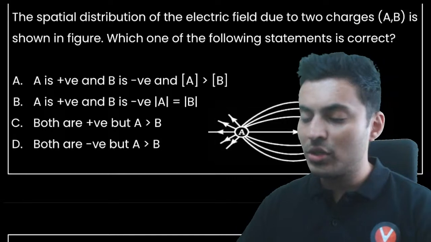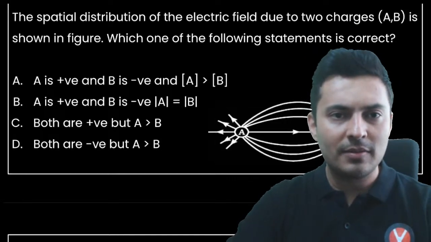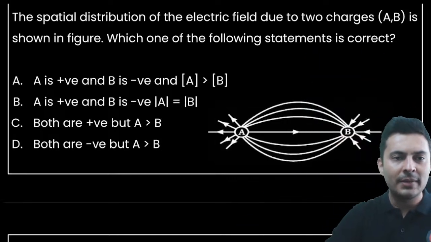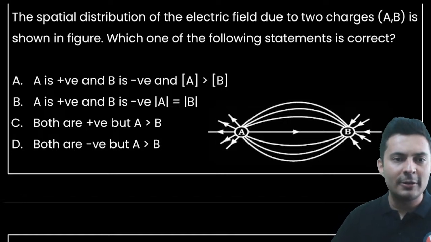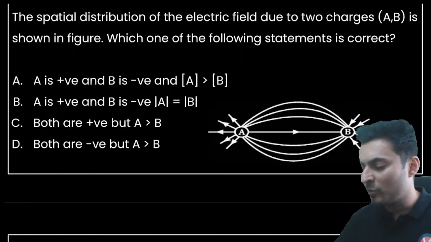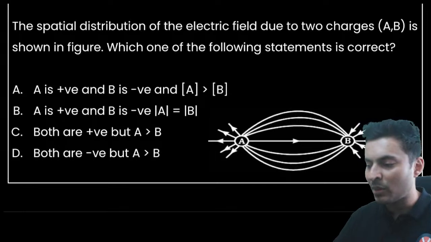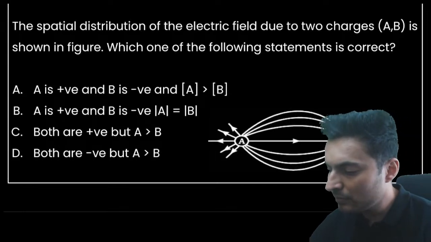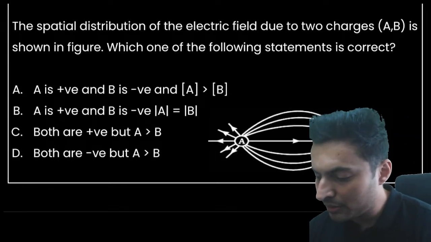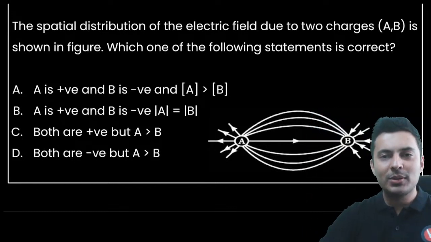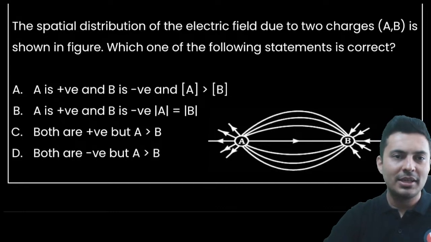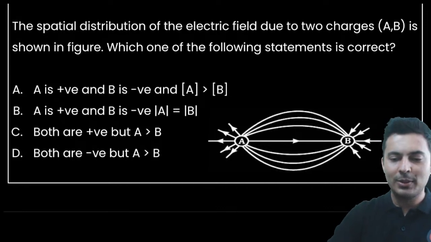A spatial distribution of electric field. Let me just make myself a little bit small. Okay. Which of the following statements is correct? A is positive, B is negative. A is positive, B is negative. Both are positive, both are negative. A is more than B, etcetera. What do you think? Come on. This you'll have to think a little bit. Only then you'll get the answer. Think about it.